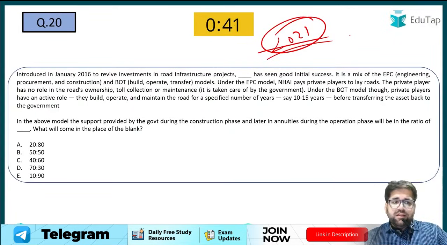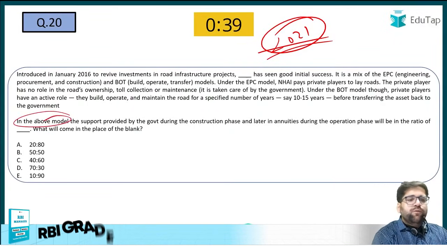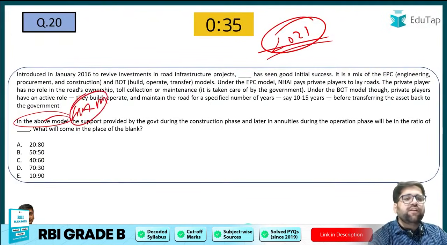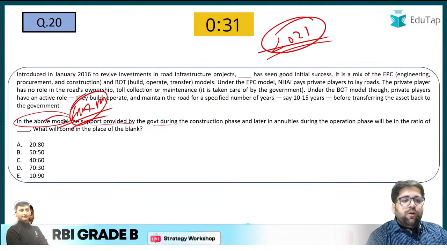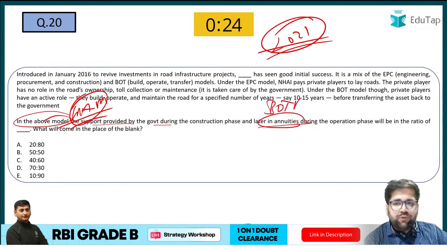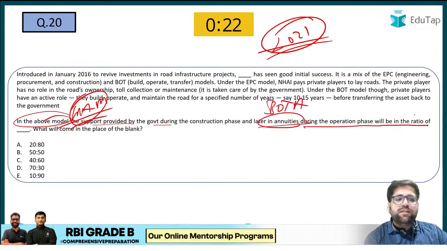Question number 20. In the above model, now here first you have to identify which model was there. So it was HAM because in the last question we have just discussed. In the above model, the support provided by the government during the construction and later in the annuities, that's why I was saying BOT annuities, during the operation will be in the ratio of dash.